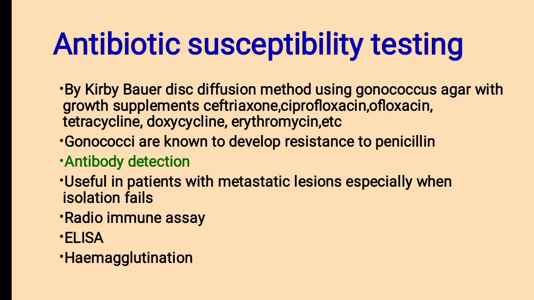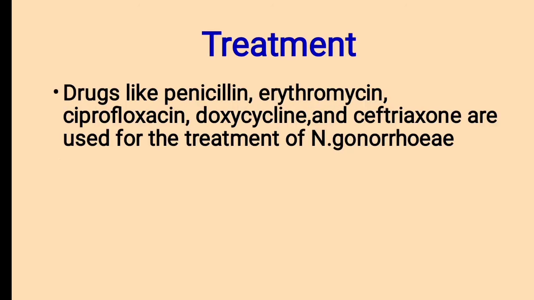Then what methods are adopted for antibody detection? Useful in patients with metastatic lesions, especially when isolation fails. Radioimmune assay, ELISA, and hemagglutination test are used for detection of antibody in Neisseria gonorrhoeae. Then treatment. Drugs like penicillin, erythromycin, ciprofloxacin, doxycycline, and ceftriaxone are used for the treatment of Neisseria gonorrhoeae. These are all about Neisseria gonorrhoeae.